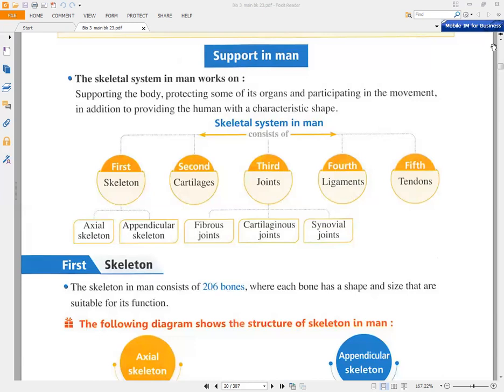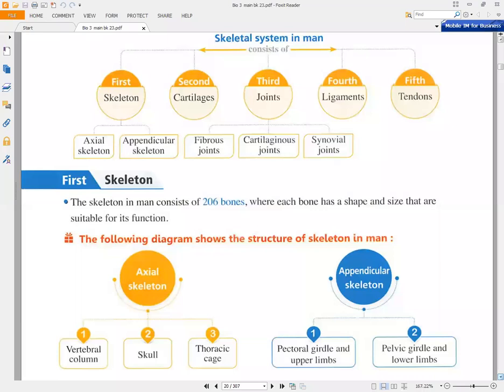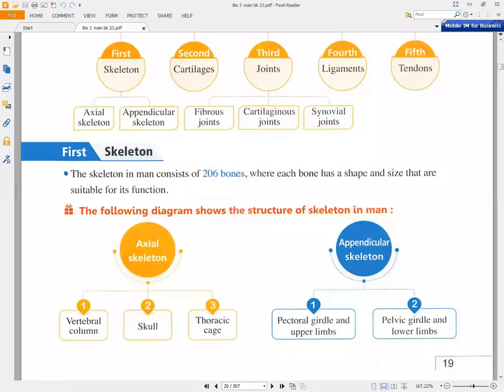You have to know also that the skeletal system in man consists of skeleton, cartilage, joints, ligaments, and finally tendons. We will talk about each one of them in detail. First, you have to know what we mean by the skeleton. The skeleton in man consists of 206 bones. We will count them, where each bone has its own shape and size that benefits us and is suitable for its function.